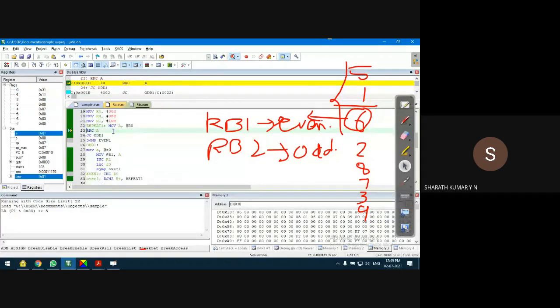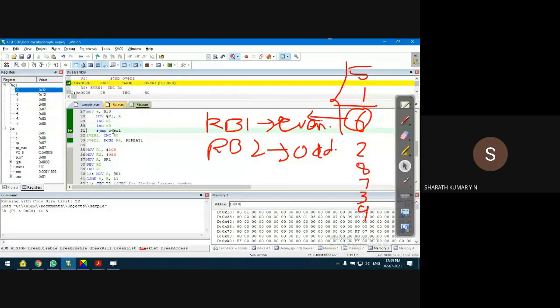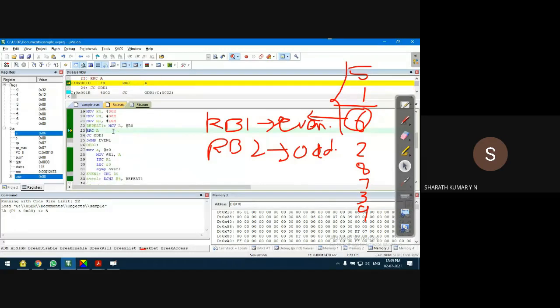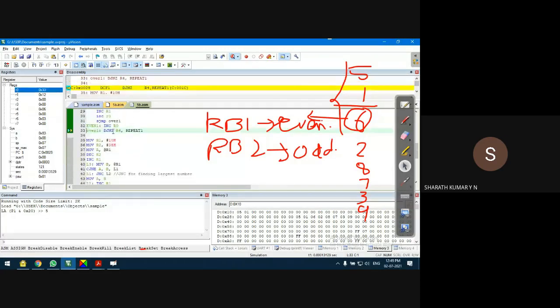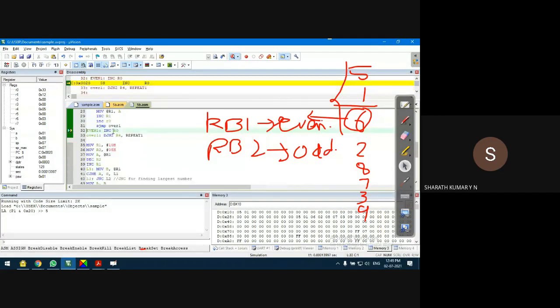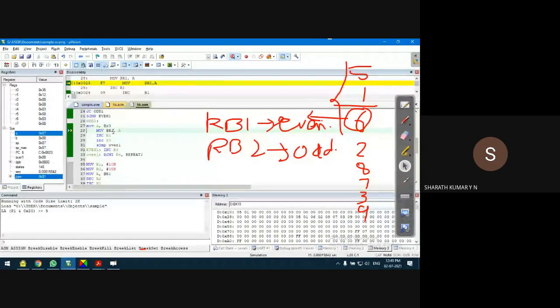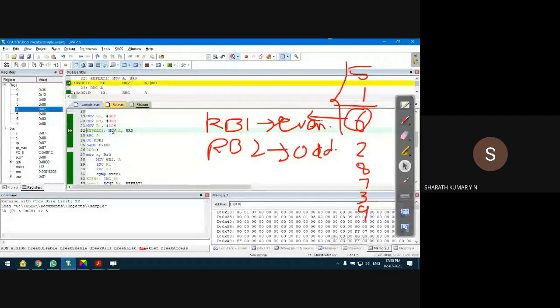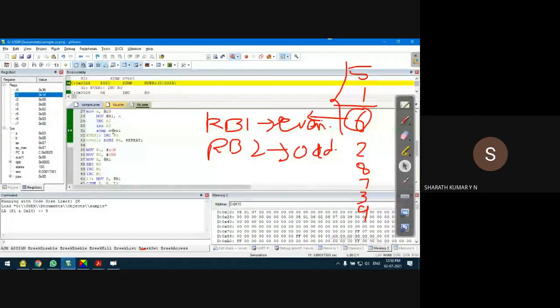Next data is 1. It should come in order, because I'm doing the comparison in order, so it is copied in that particular order. The next odd number is 7. The next odd number is 3. I think I've given more odd numbers, but no problem. The next odd number is 9. So 9 is copied into register bank 2.